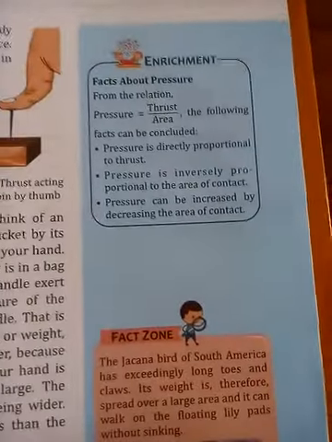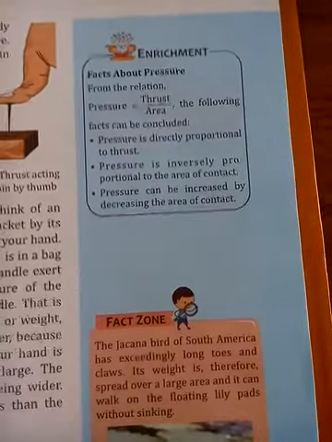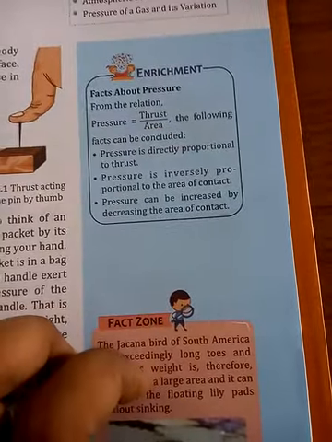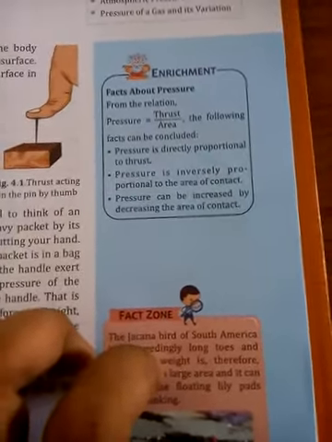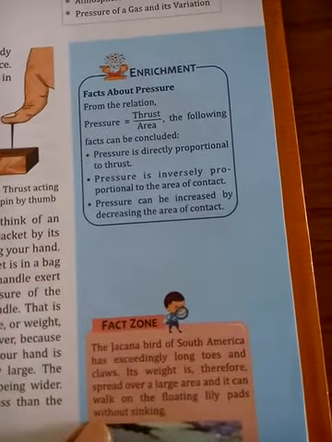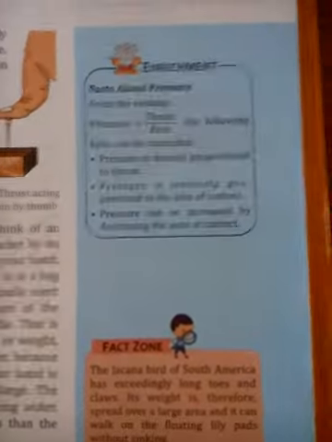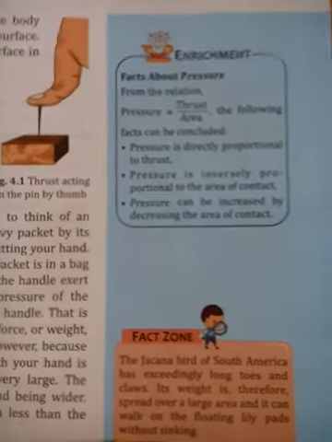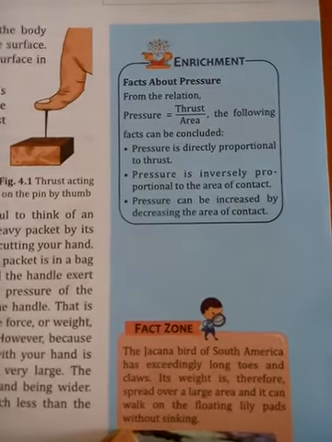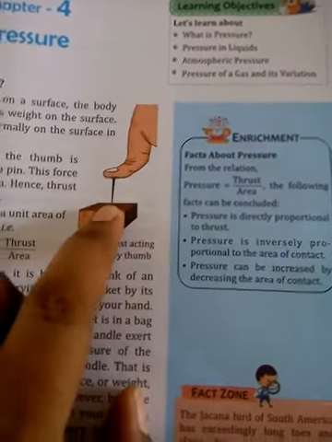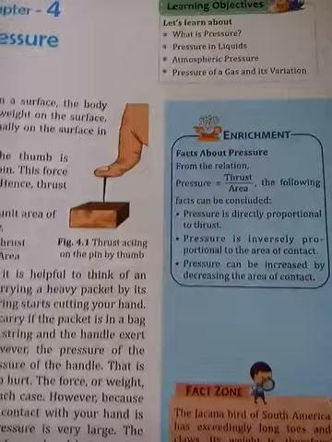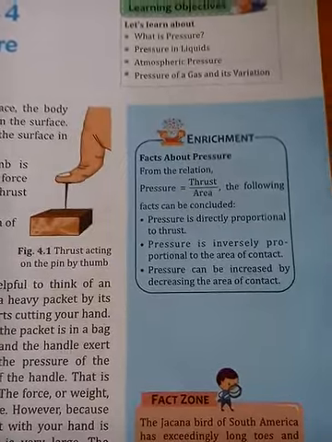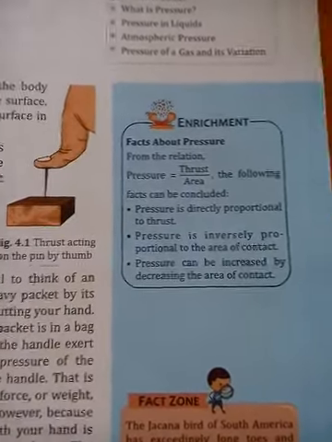On the other hand, pressure is inversely proportional to the area of contact. You can see that area is in the denominator. So what will be the relationship? If surface area increases, then pressure will reduce, or it is inversely proportional to it. Pressure can be increased by decreasing the area of contact. You can see in the case of a nail, the area of contact is reduced to exert a greater pressure, so that by applying less force, the pin or the nail gets in.